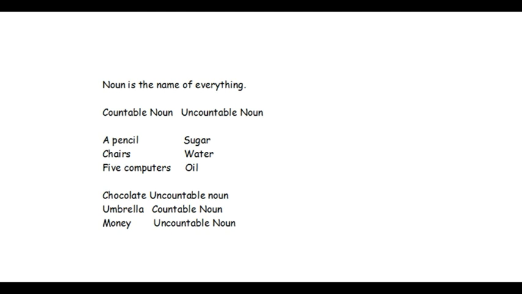So chocolate is an uncountable noun. Umbrella is a countable noun. Money is an uncountable noun.